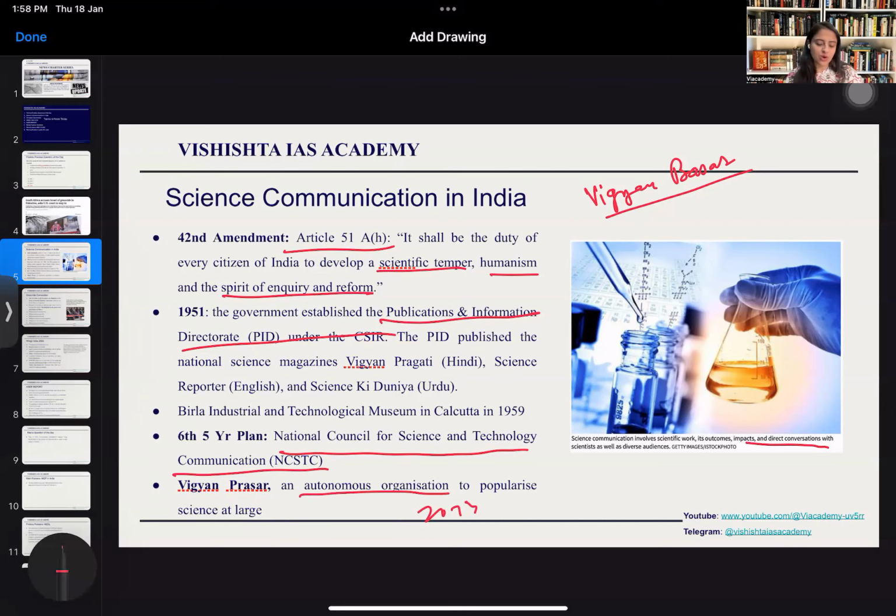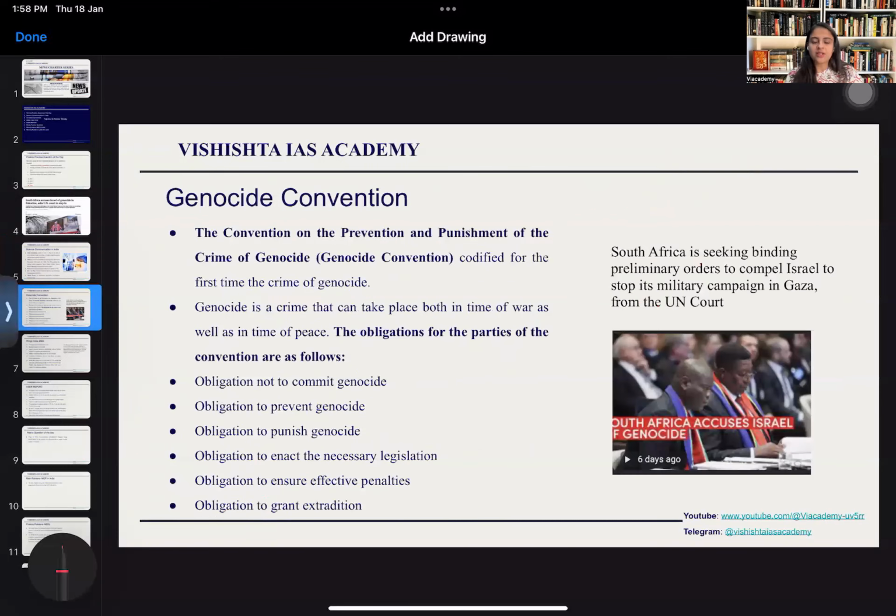Let's move on to our next topic. Genocide Convention. As we were talking about the genocide related news, South Africa is seeking binding preliminary orders to compel Israel to stop its military campaign in Gaza, as it believes that Israel is conducting genocide in the Gaza region through its military operations.